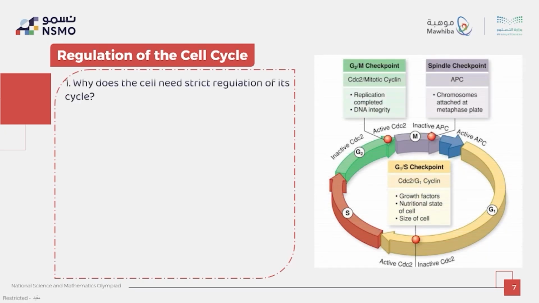So, the first question: why does the cell need strict regulation of its cycle? Because uncontrolled division may lead to abnormal growth such as cancer. So if we don't have a control, probably we have something called cancer, abnormal growth.